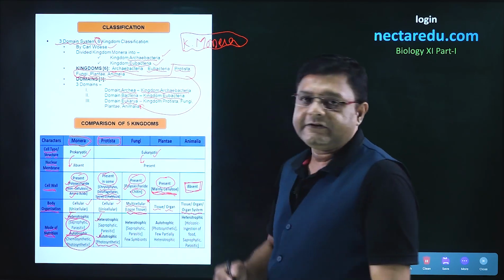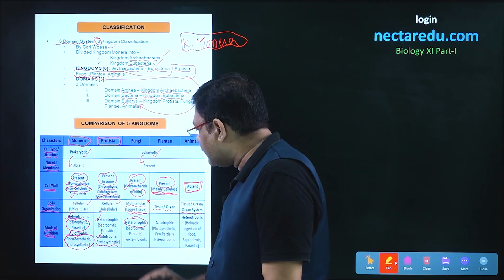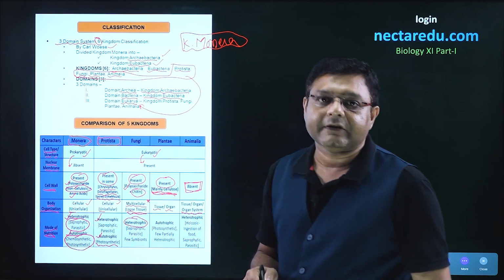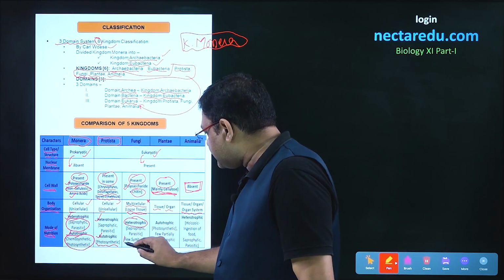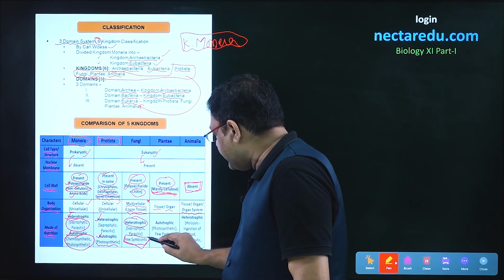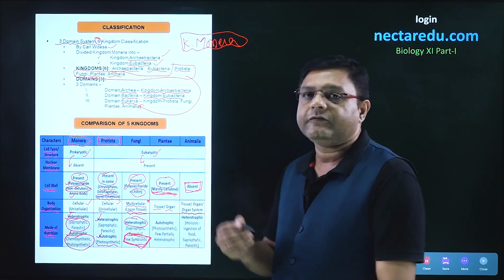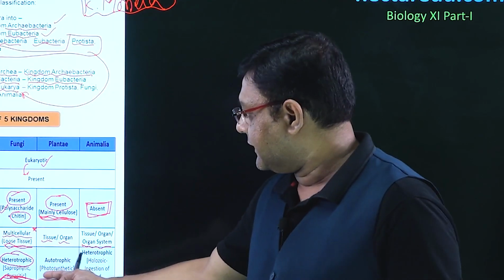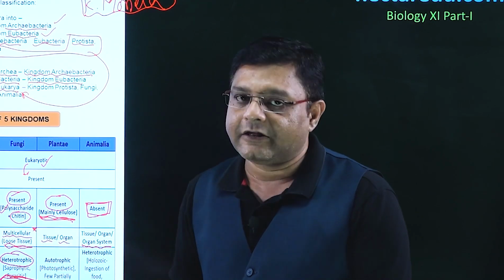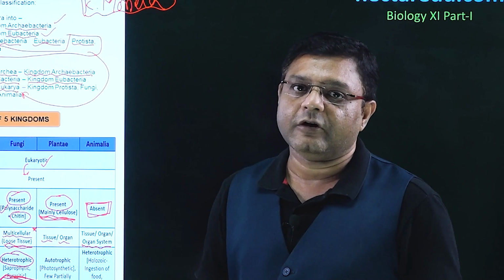Moving to fungi, it is only heterotrophic. The autotrophic condition is absent in fungi. There are some exceptions, or we can say symbionts, which we will study later. Those are also present in fungi. Lichens are an example of a symbiont here. We can also say mycorrhizae. Mycorrhizae are also examples of symbionts.